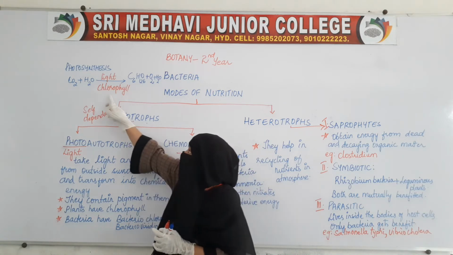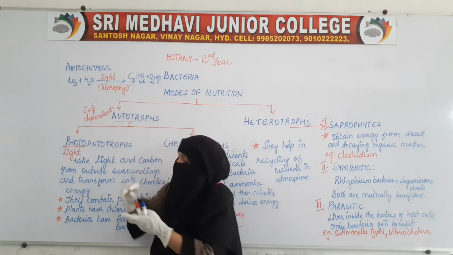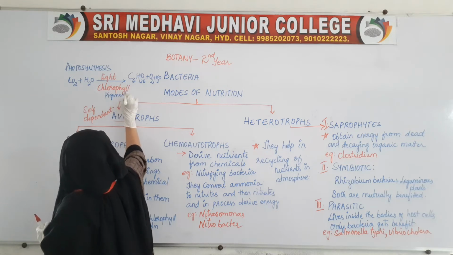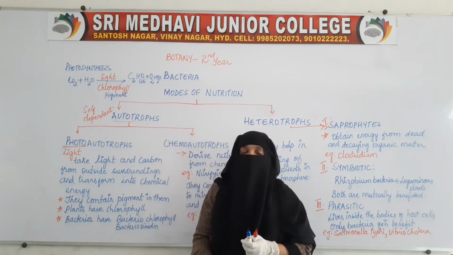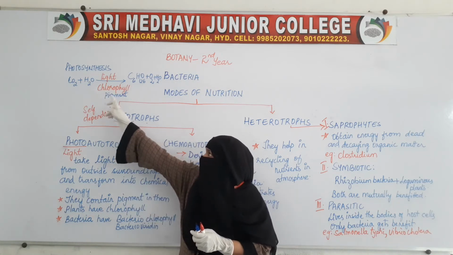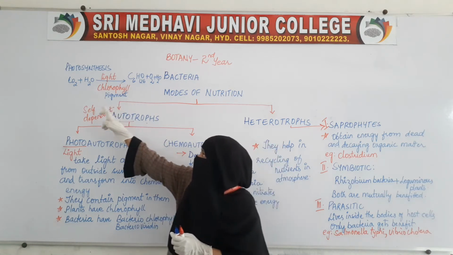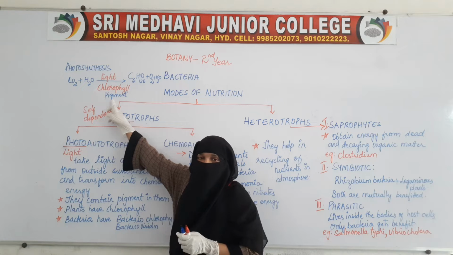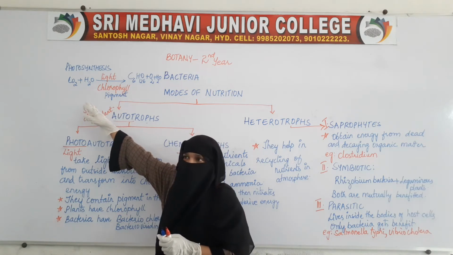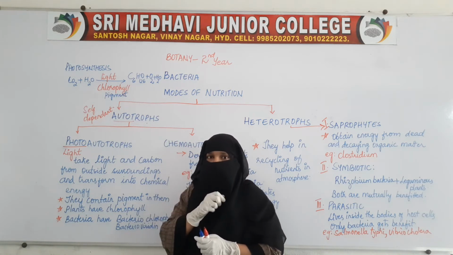Here, along with light, the pigment chlorophyll plays an important role. By taking the light and by having the pigment chlorophyll, they will convert the inorganic substances into organic substance, that is glucose.